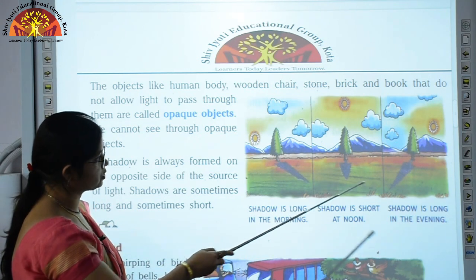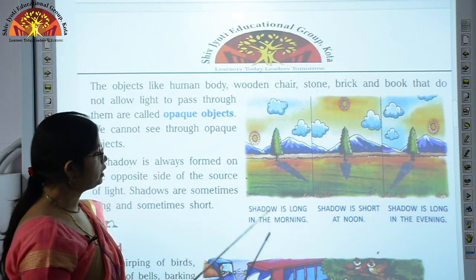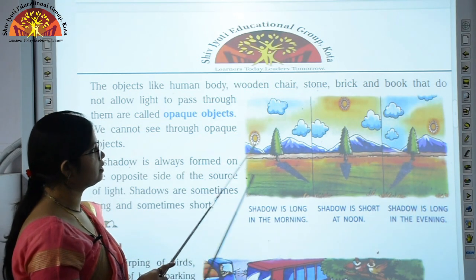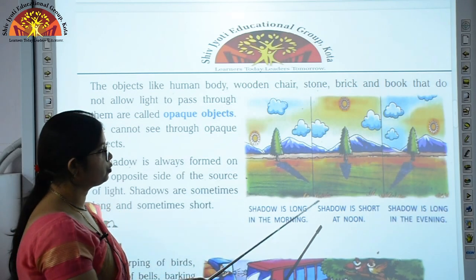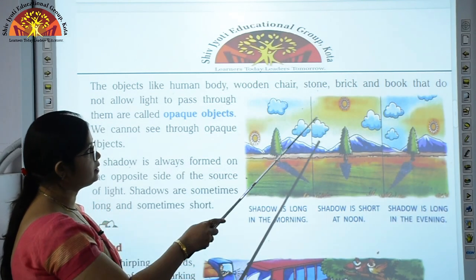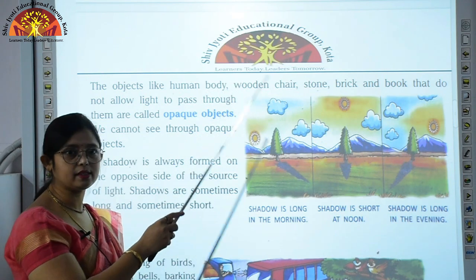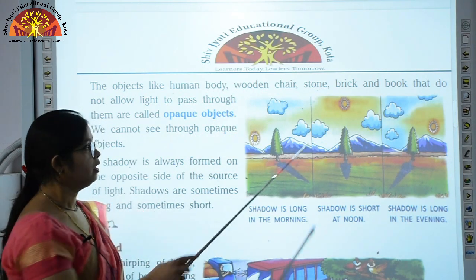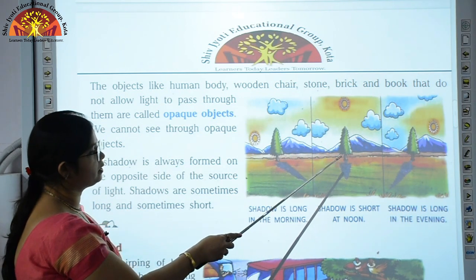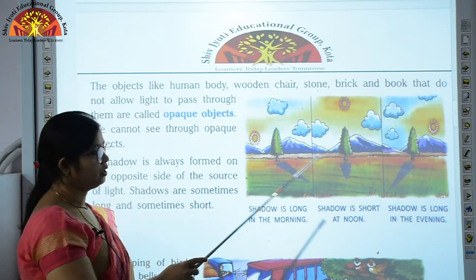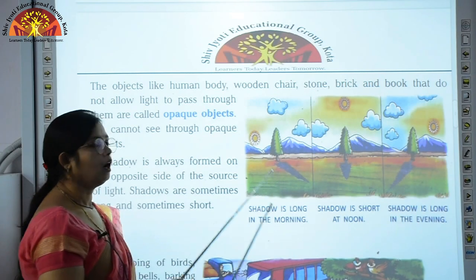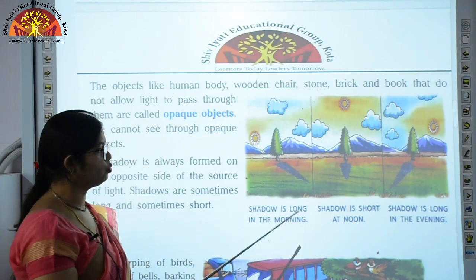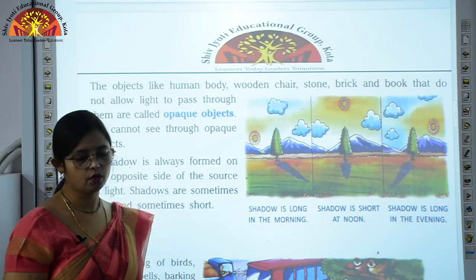So you can see the pictures over here, and during the morning hours and the evening hours shadow is long, but during the noon time when sun is overhead the tree, because as I have told you right now that it is formed on the opposite side, here the shadow formed is shorter in size. So in morning and evening a long shadow is formed, and in the noon time a short shadow is formed.